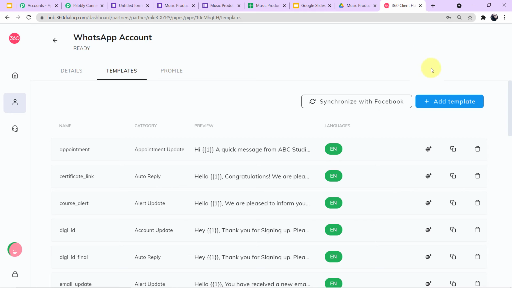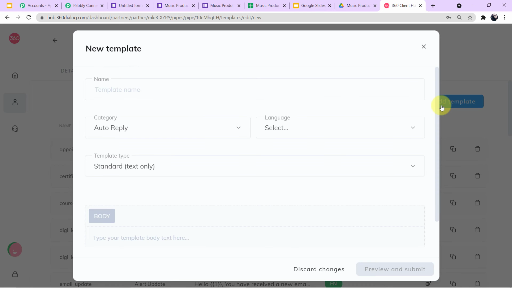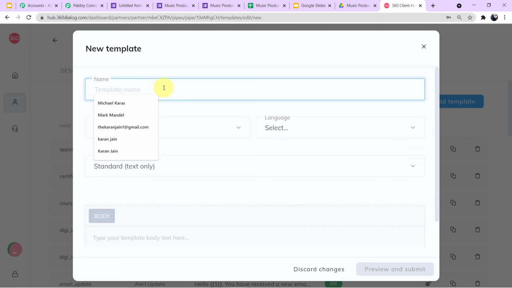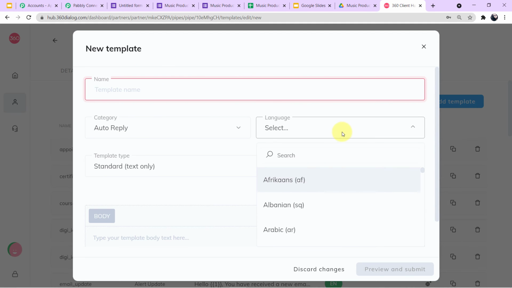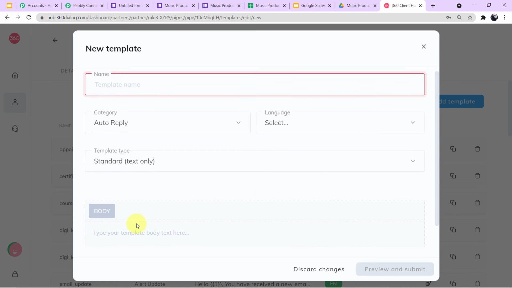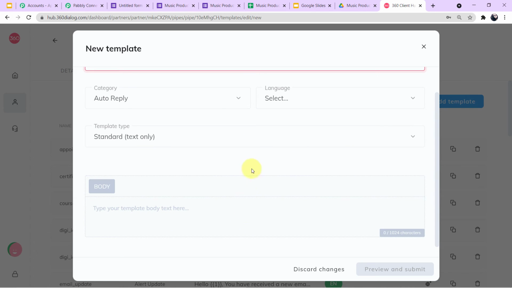To create the template, you have to click on this add template button, which is given in the right corner in blue. Now if you click this add template button, this is the format of the template. Here you have to name the template. Then you will select the language in which you want the body of the SMS, and here you will type the body of the SMS. After filling up the fields, you have to click on preview and submit.